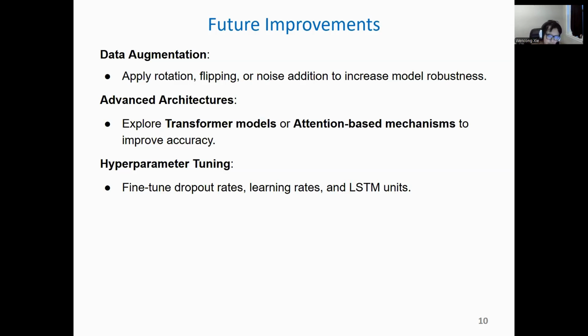The last one is hyperparameter tuning, which is a little bit complicated. This is optimizing the LSTM units, dropout rates, and learning schedules, which could further boost the performance.